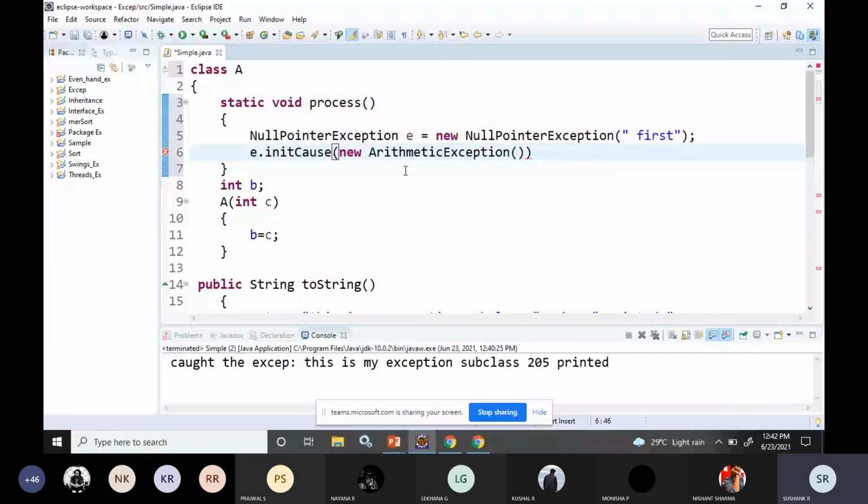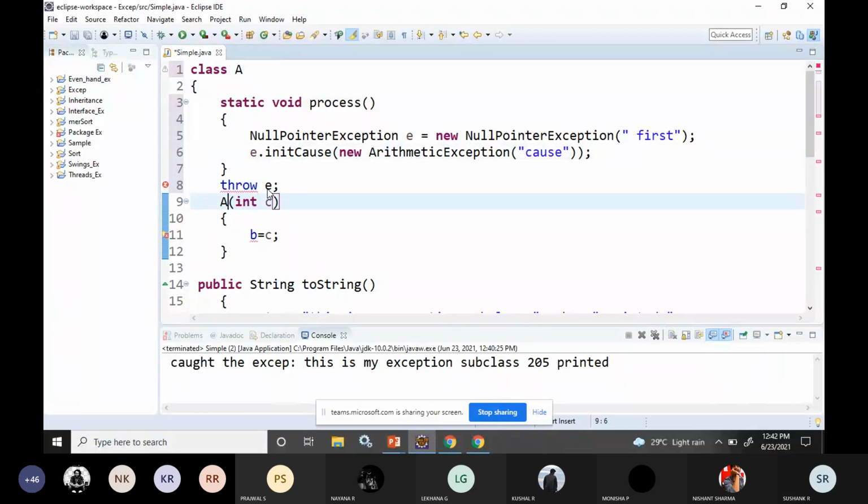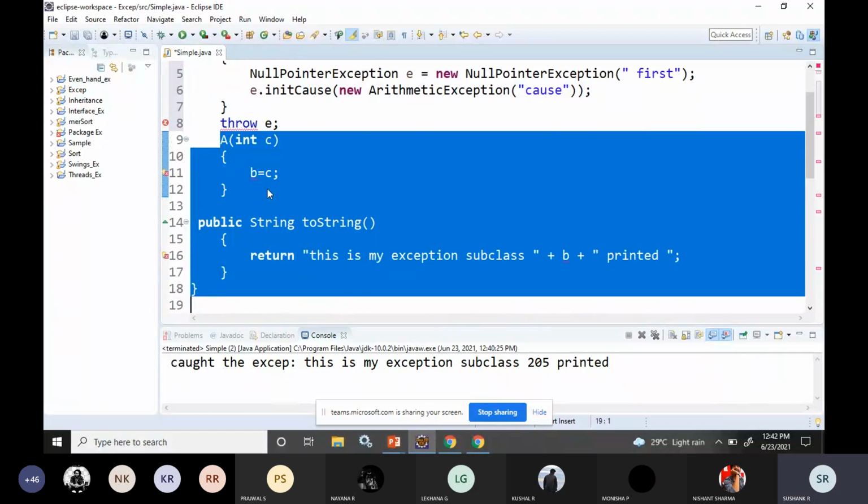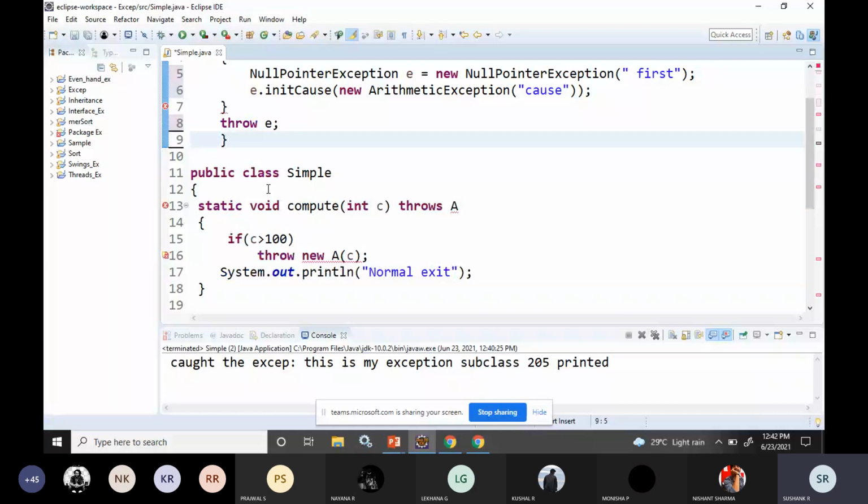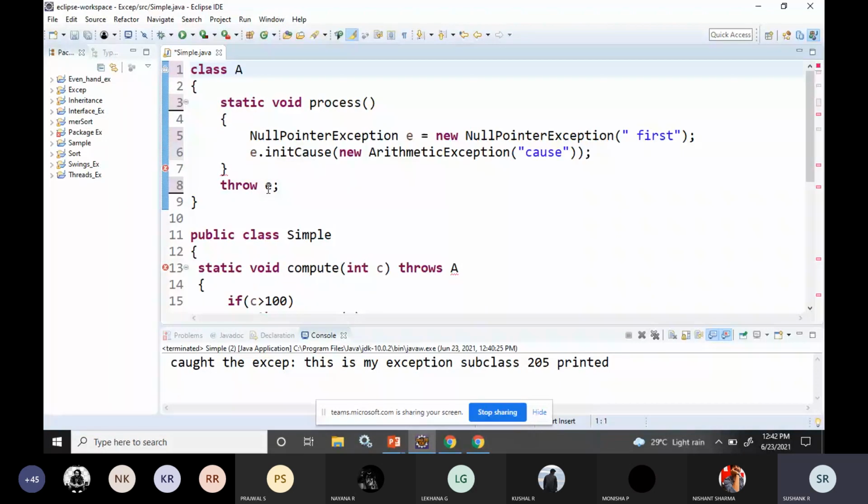That is my cause, new arithmetic exception. So after that, I'll throw the exception. How do I throw that? throw e. All these other things are not necessary. Okay, so this is sufficient to implement that. Somewhere it is showing an error. You just need to check.